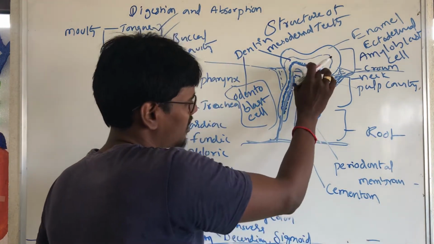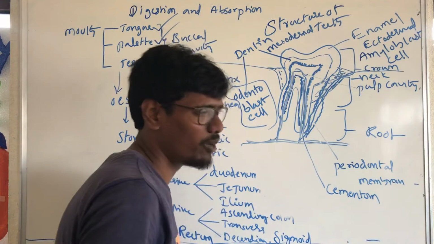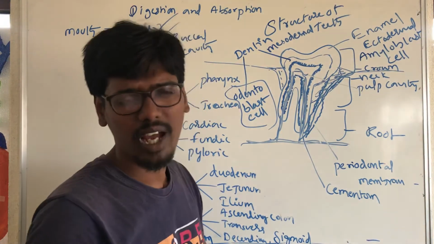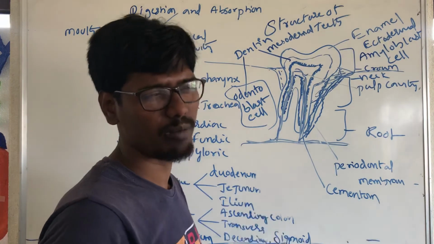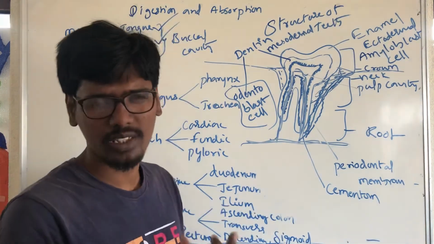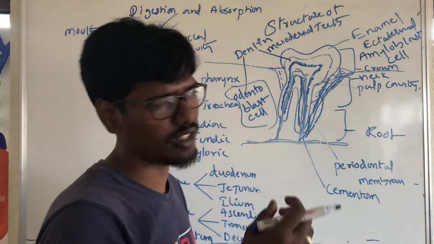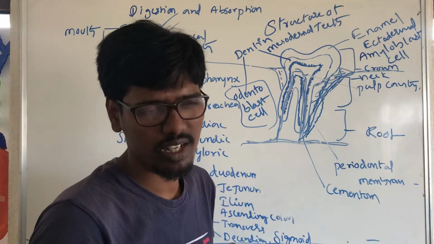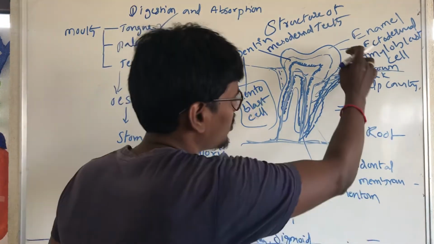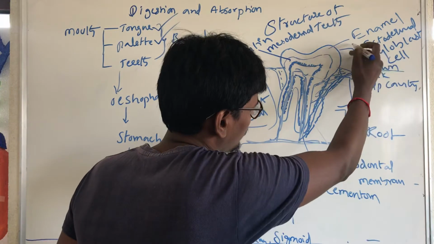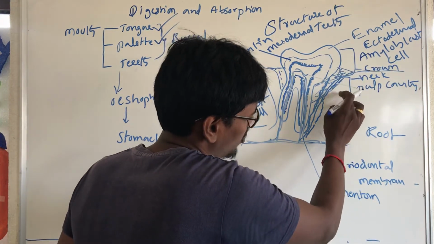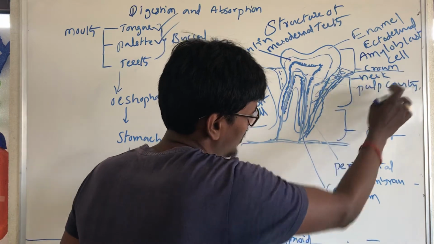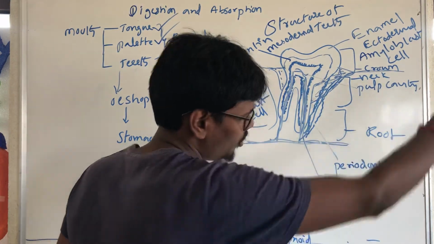In this layer is the pulp cavity. The pulp cavity has arteries, veins, and some capillaries, because of the exchange of nutrients and substances. Gas also gets exchanged. This head part is called the crown region, this is the neck region, and this is the root region.